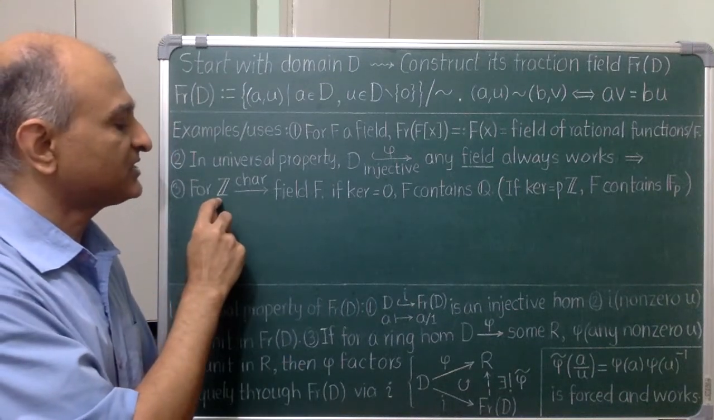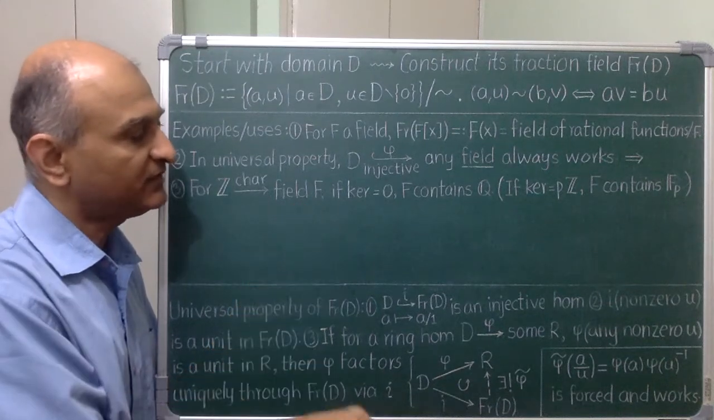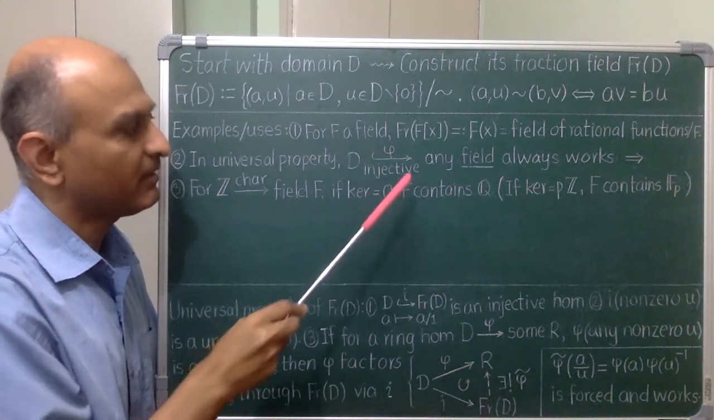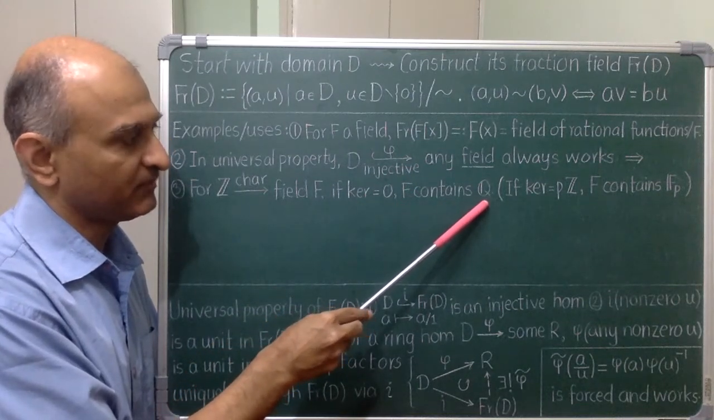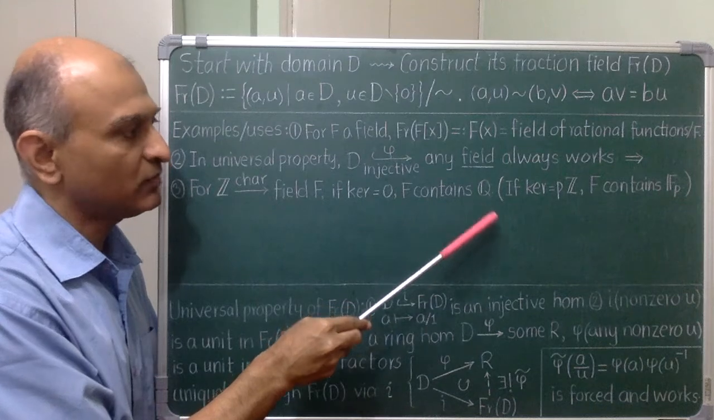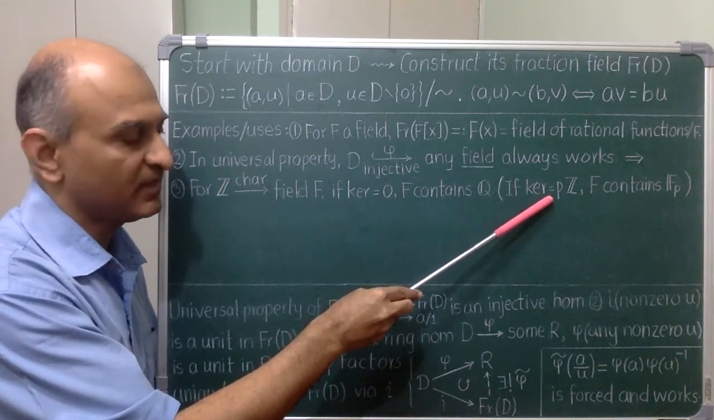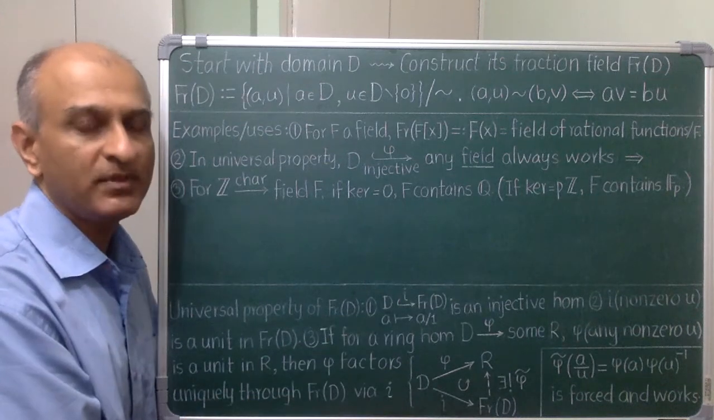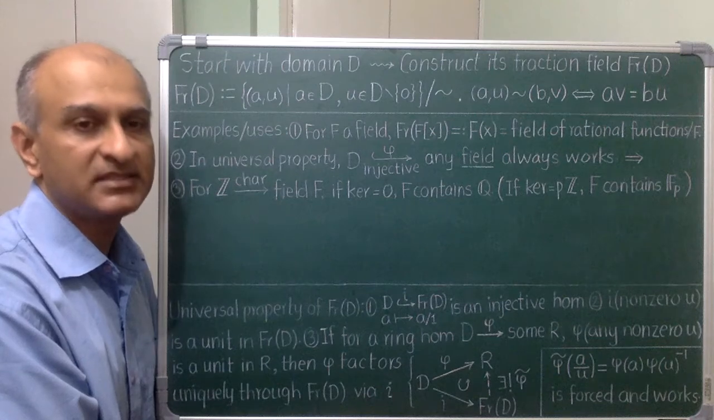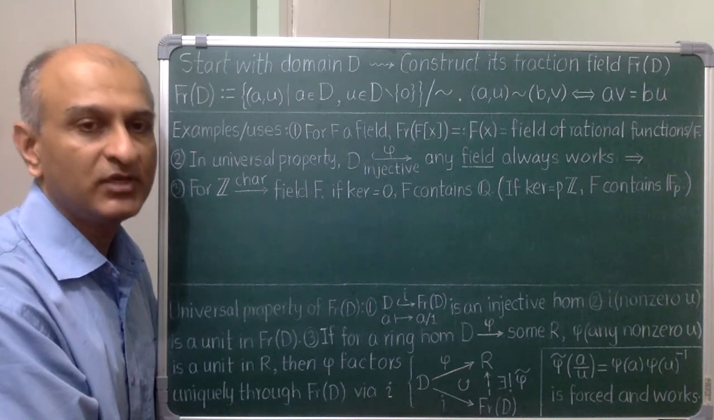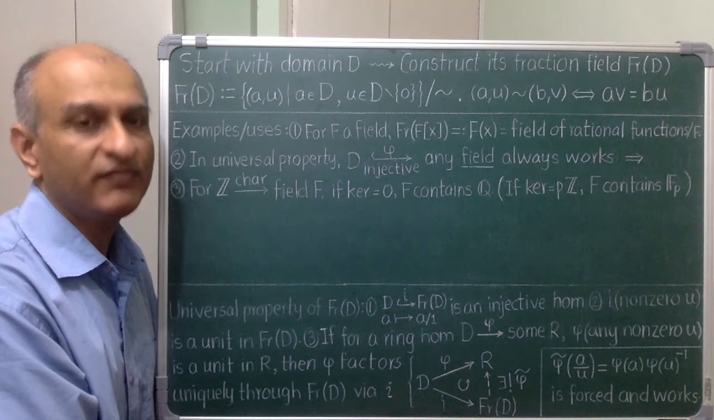Number 3 is a special case of this. Start with the characteristic map from Z to some given field F. If this map is injective, then by number 2, F contains a copy of rational numbers. If the kernel is non-zero, then I know that it must be of the type pZ, where p is a prime, and then F contains a copy of Fp. So, if the characteristic of a field is 0, it contains a unique copy of Q, and otherwise it contains a unique copy of Fp.